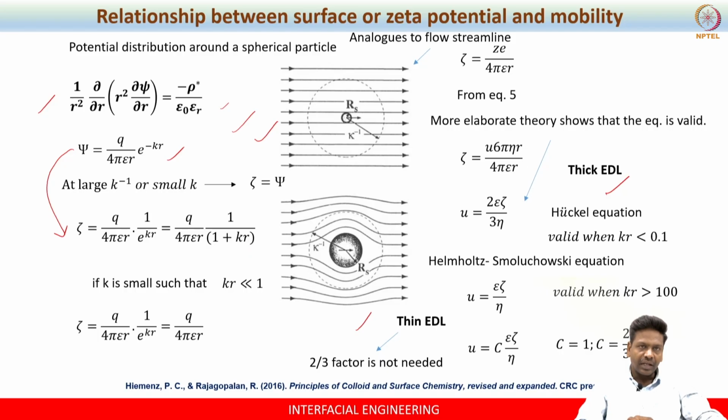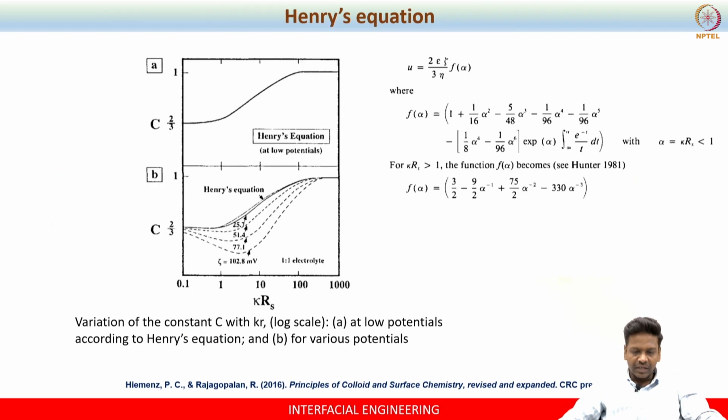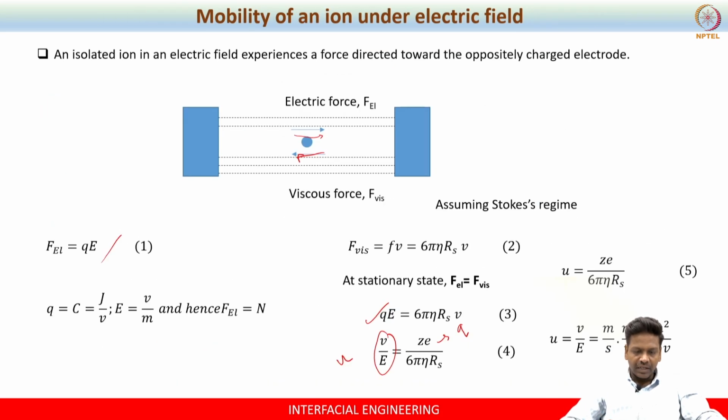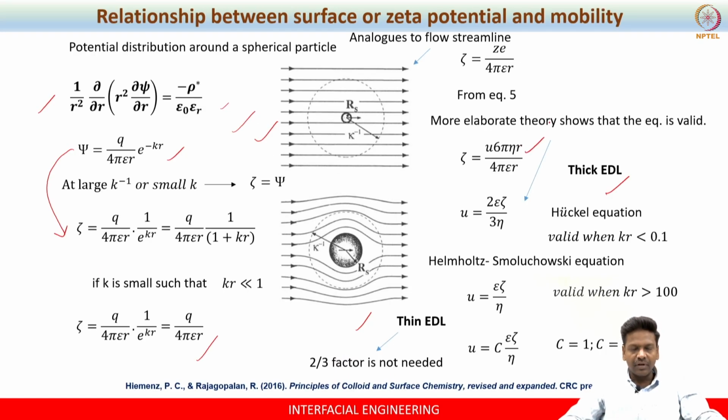Remember, we said kr is very, very small. So in such a case, you can get rid of this 1 by 1 plus kr term. You will have this compact equation, that is q by 4 pi epsilon r. Now we know what is q. Q is nothing but Ze. Now if I substitute Ze from here, I will get u equal to 6 pi eta r s. That is exactly what I will get.